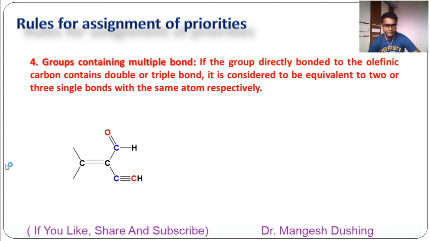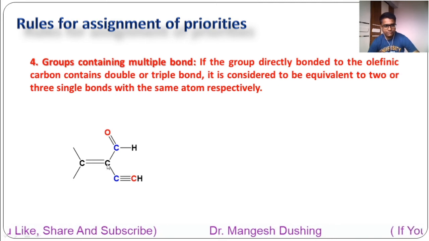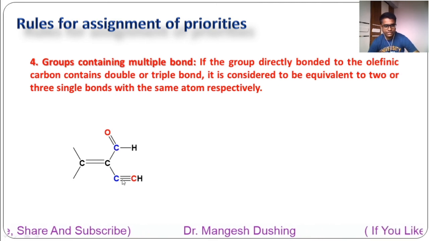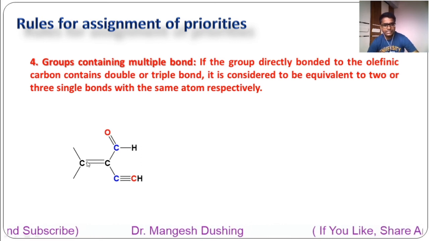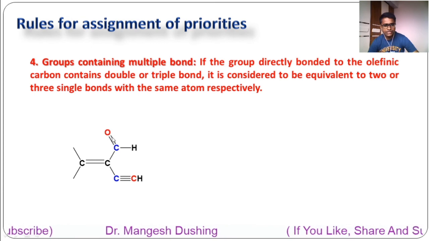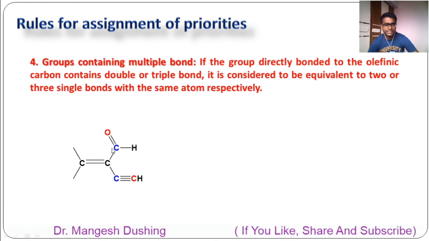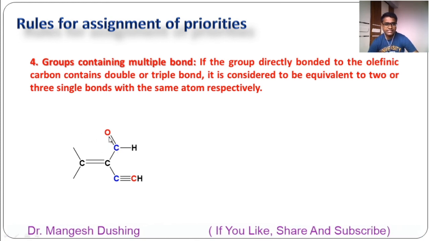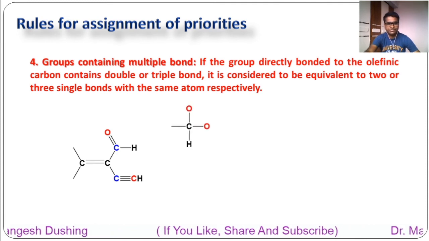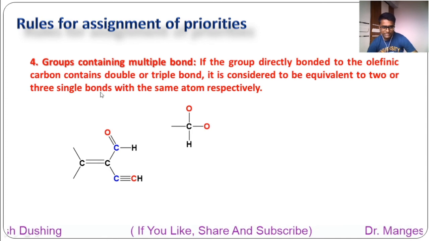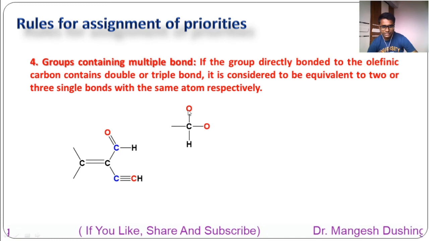For example, in this example, this is the double bonded carbon which is attached to carbon, and here also attached to carbon. So the first atoms are the same. Go for the next atoms. Which are the next set of atoms? Here you can see only oxygen and hydrogen, but we want 3 atoms, right? So which are those 3 atoms? This double bond is considered as 2 single bonds with the same atom, that is oxygen.